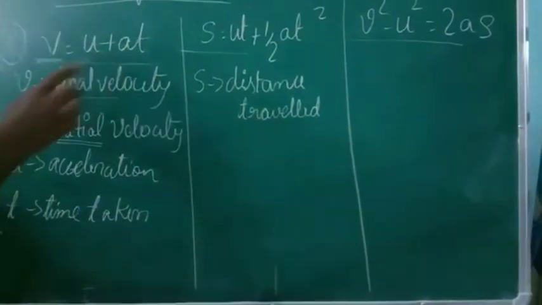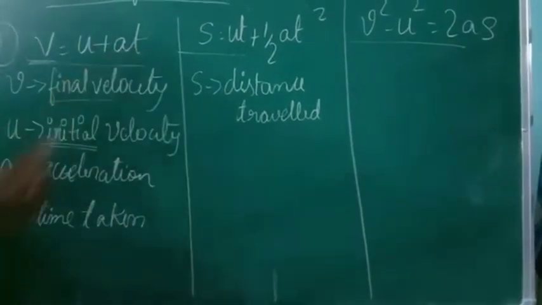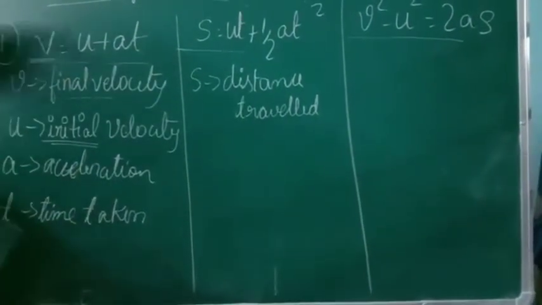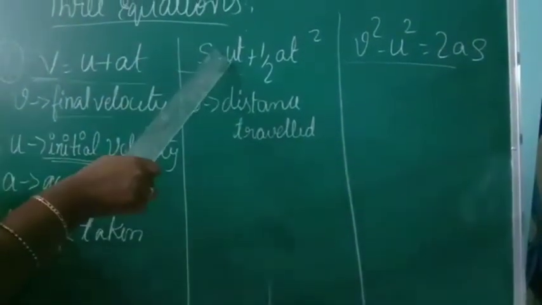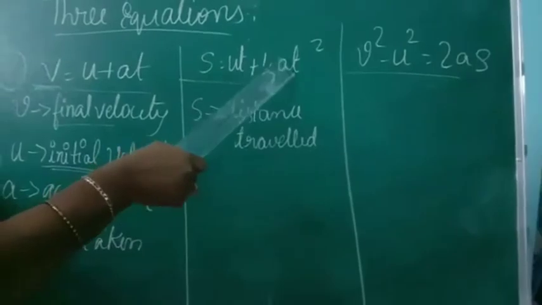Hope now you are clear with initial velocity and final velocity. Now here A means acceleration and T stands for time taken. So this is the first formula. Okay, so coming to the second formula, S is equal to ut plus half at square.